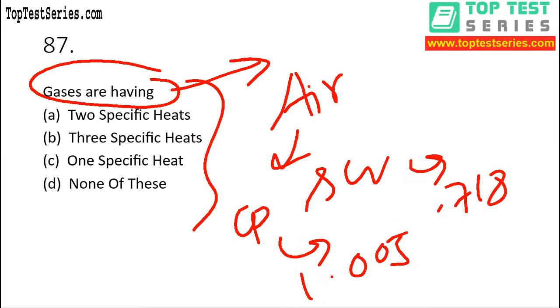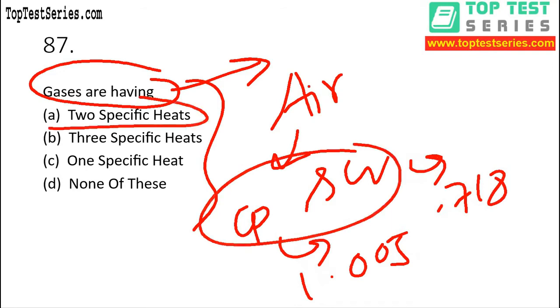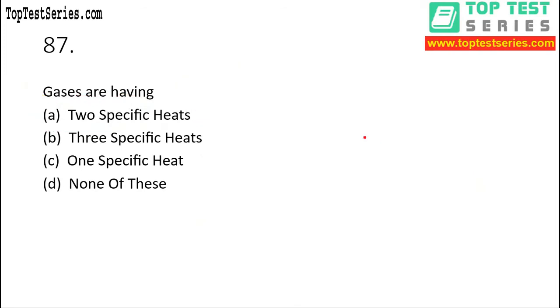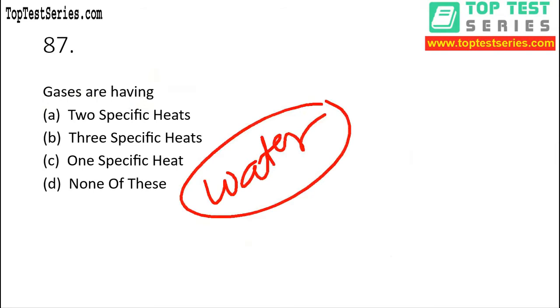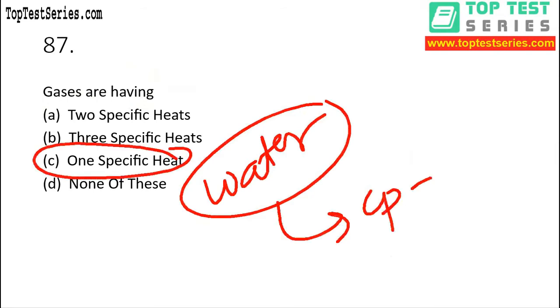Now in case of gases we have two specific heats. That means option A is the correct answer. Now one more thing you must know, water has only one specific heat, that is only Cp. Therefore Cp of water is equal to 4.186. All right. So in this way you can solve it.